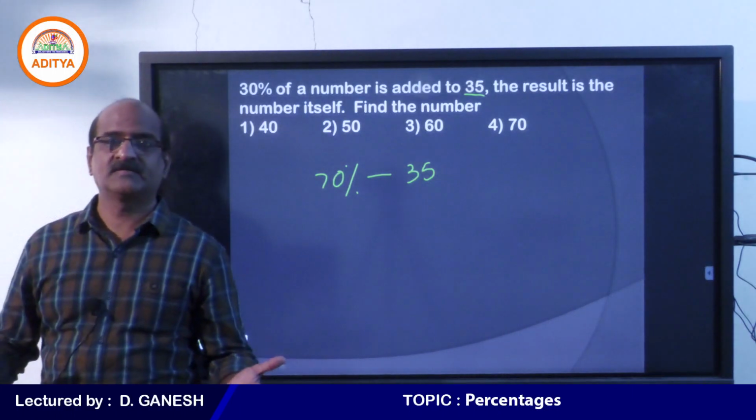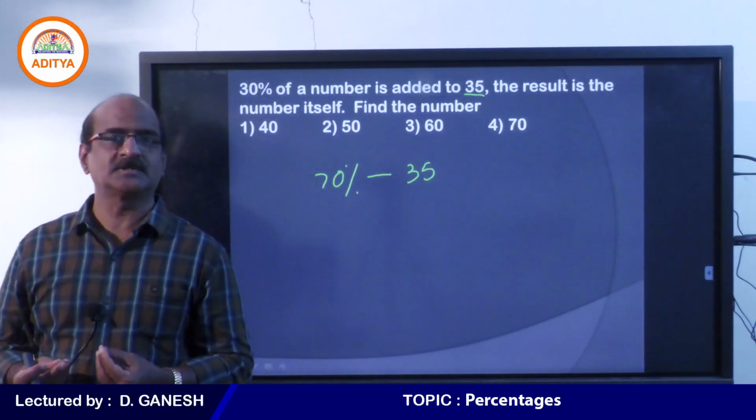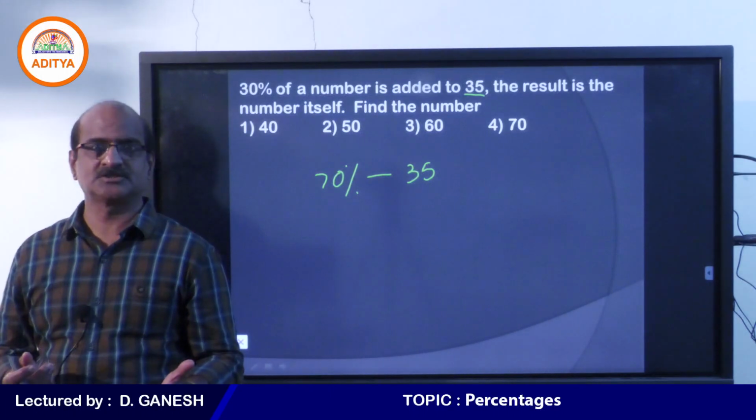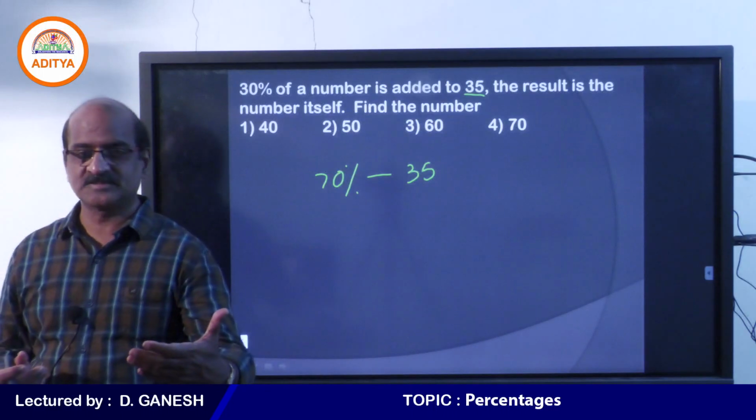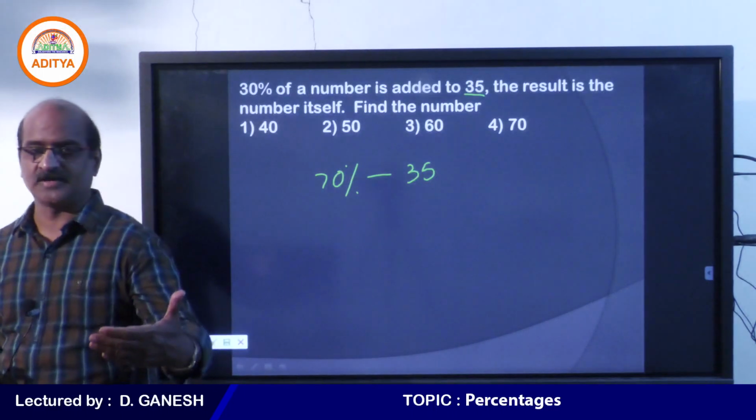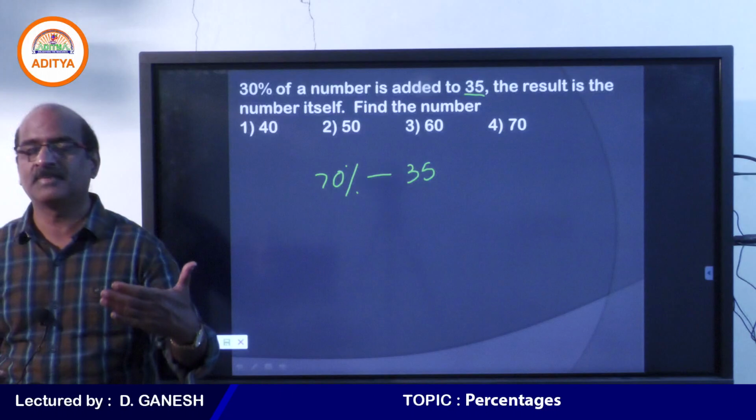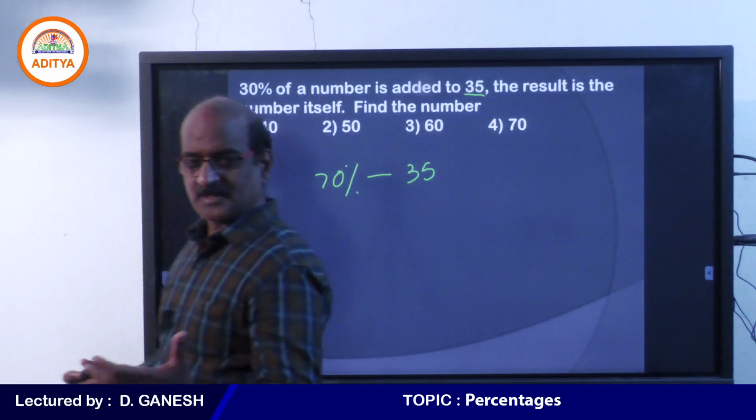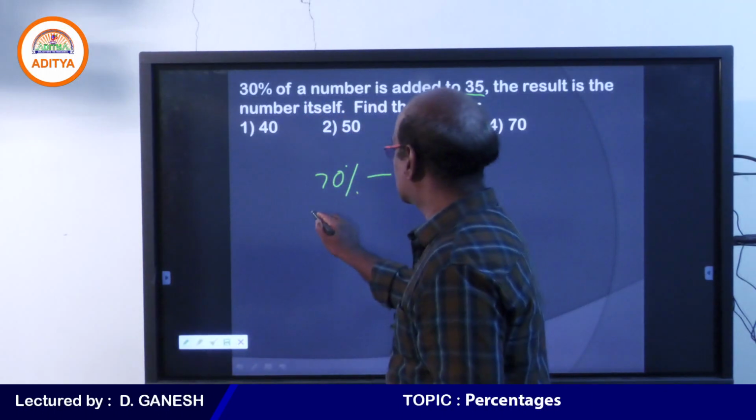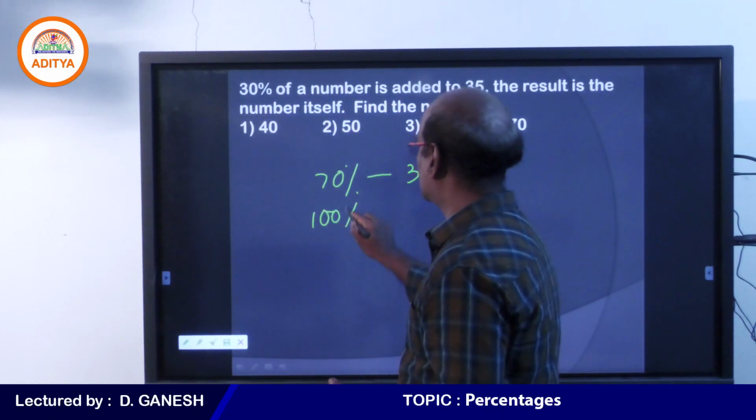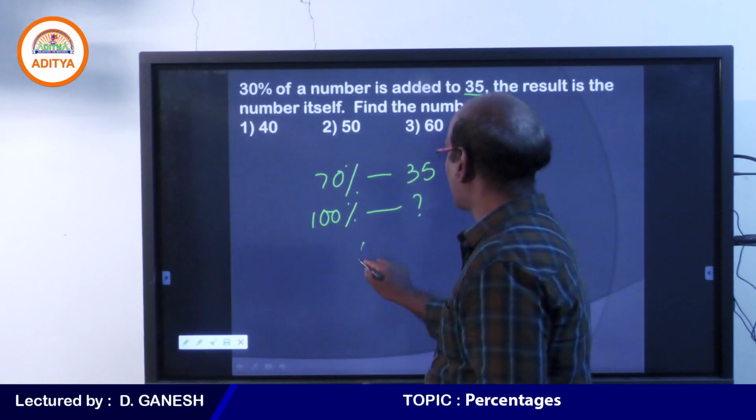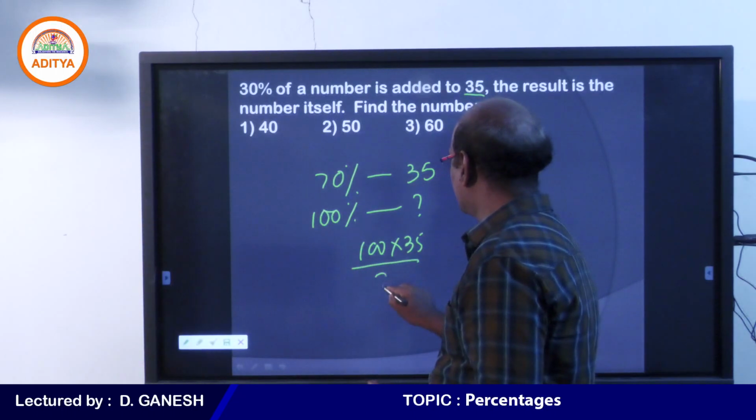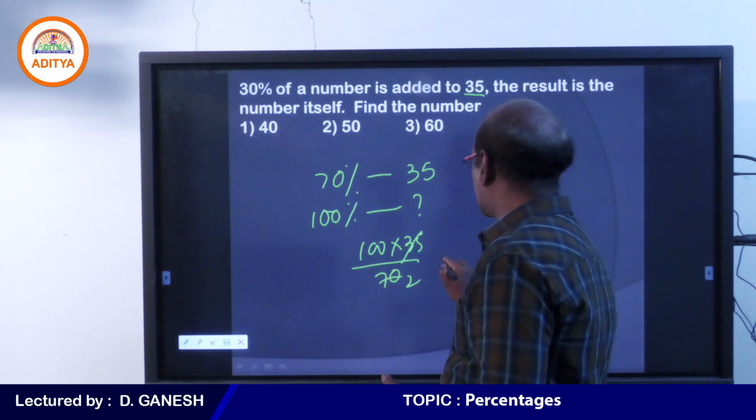Do you understand why 70%? Because I took only 30%. I still have to take another 70%. So in place of 70%, I took 35. So 35 should be taken as 70%. So when 70% is 35, the question is, what is 100%? Student, am I clear to you? What is 100%?